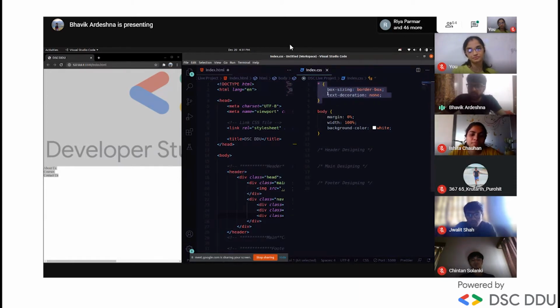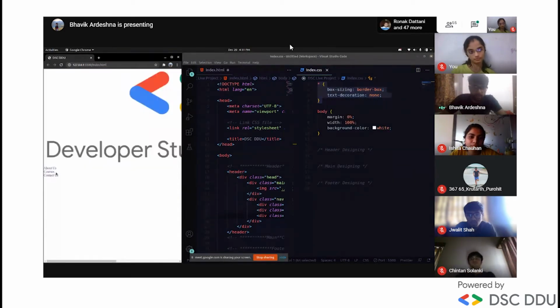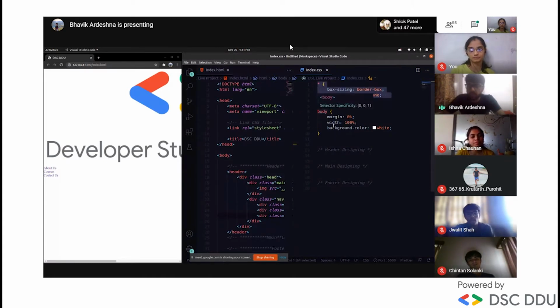I have given text-decoration none. It means that if you apply it to a link, it will not give the underline; you observe that sometimes. I have given decoration none, so it will not give any type of default decoration. In body, I give margin 0%, width 100%, and background color white. If you don't give them, it's okay. It's not necessary, but it is good practice.